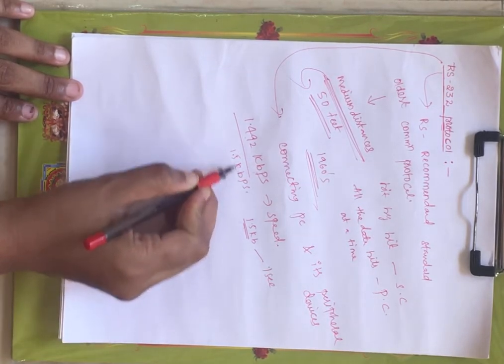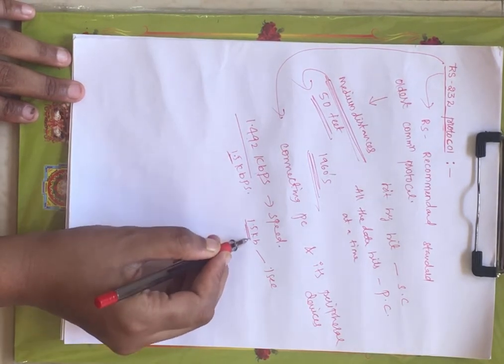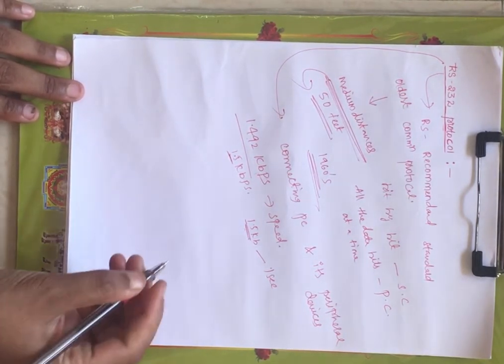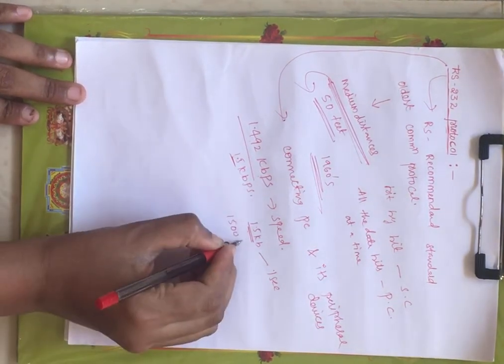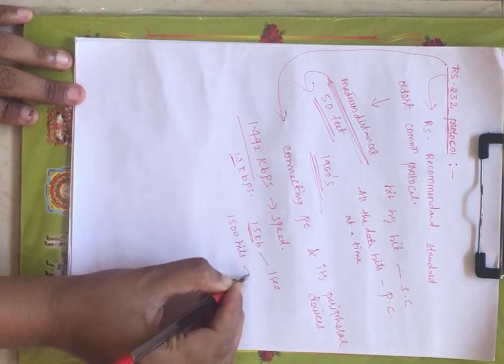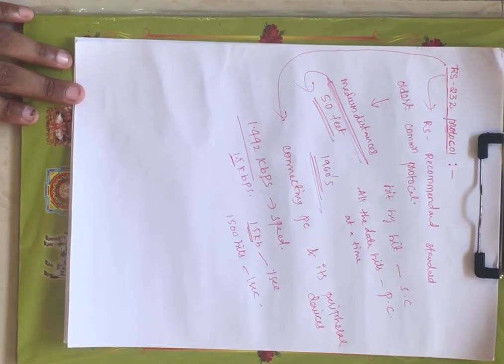That means approximately 1.5, you can consider it as 1.5. That means 1.5 kilo means nothing but 10 power 3. That means 1500 bits are transferred in a single second, right? Now this is the speed of your RS-232 protocol.